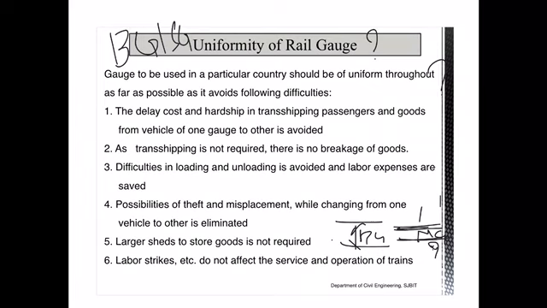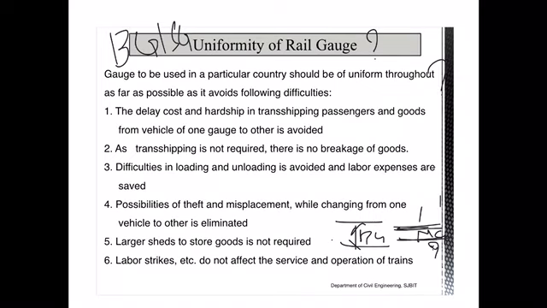If you construct uniform gauges, the construction of larger sheds at the place of transferring goods from one vehicle to the other is not required. I mean to say that whenever there is a change in the section from one gauge to the other gauge, you may have to construct an additional railway station and additional larger sheds. So to avoid all these difficulties, it is required for us to maintain the uniformity of the rail gauges.